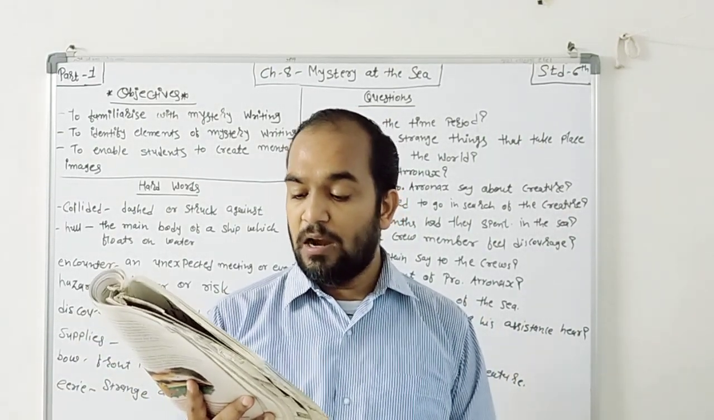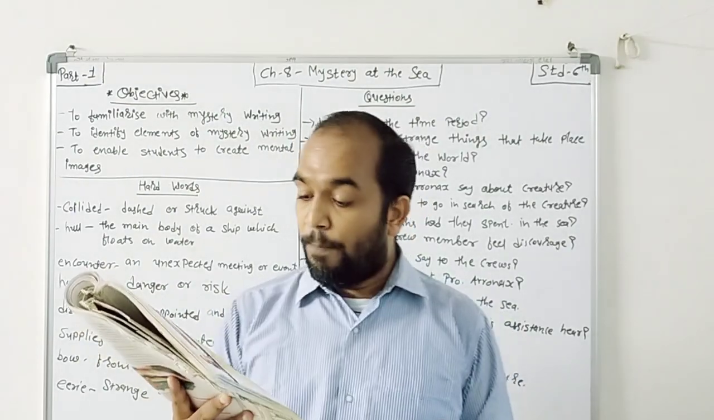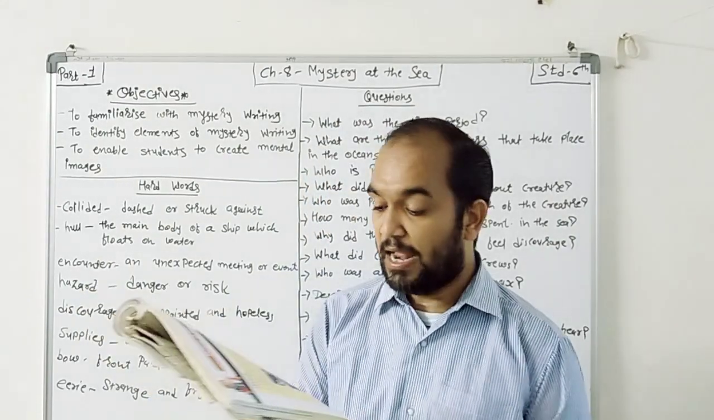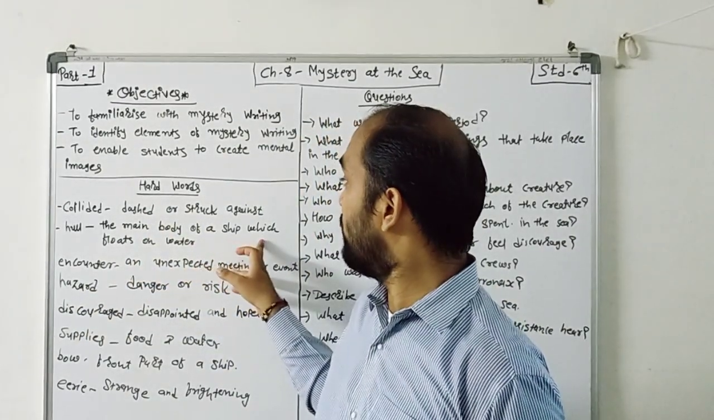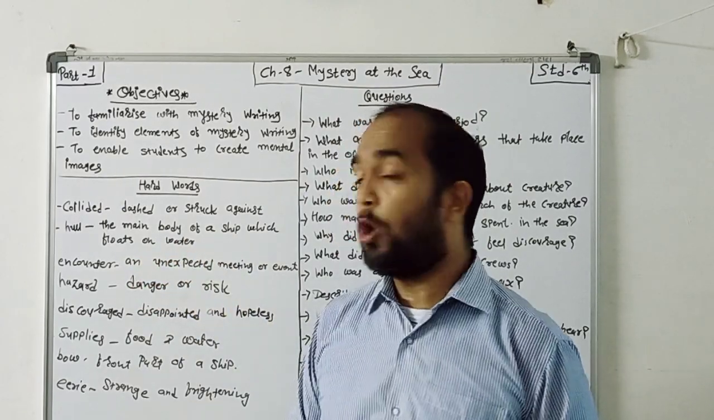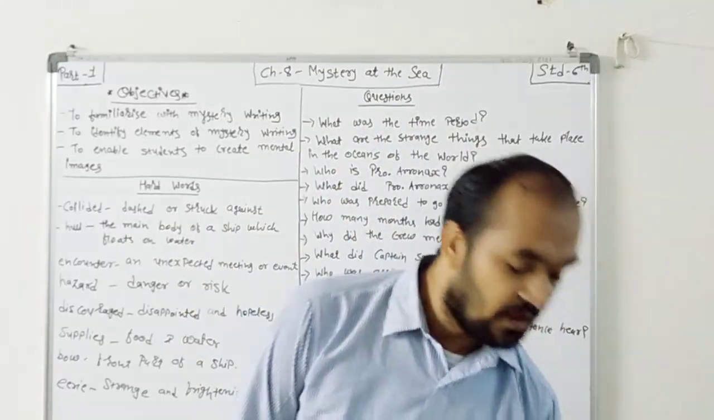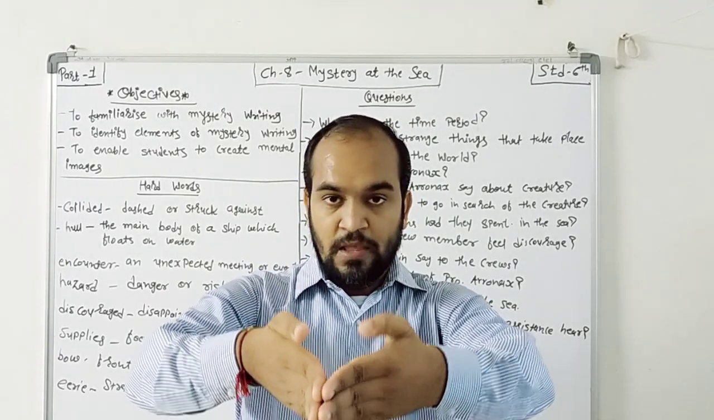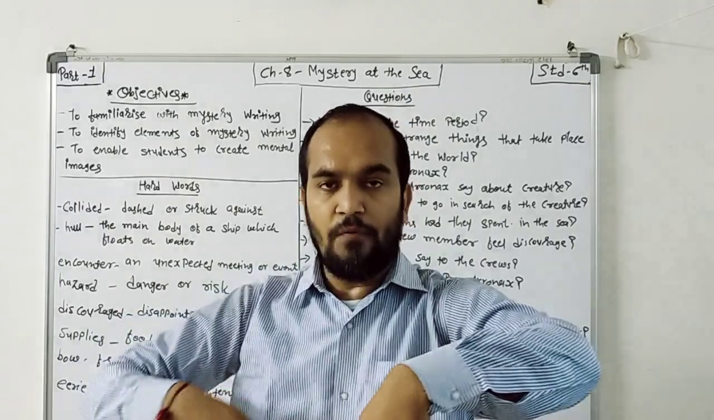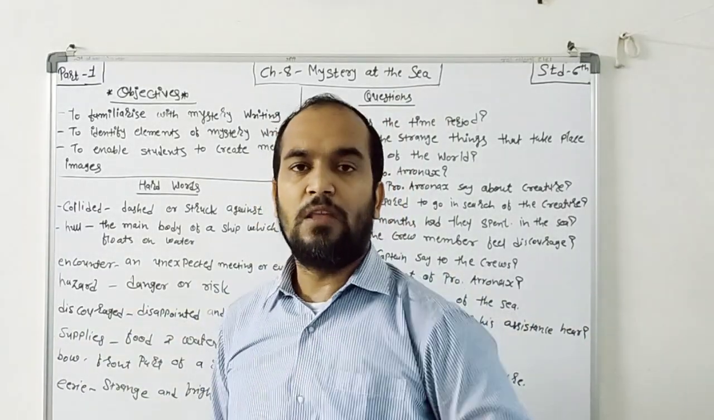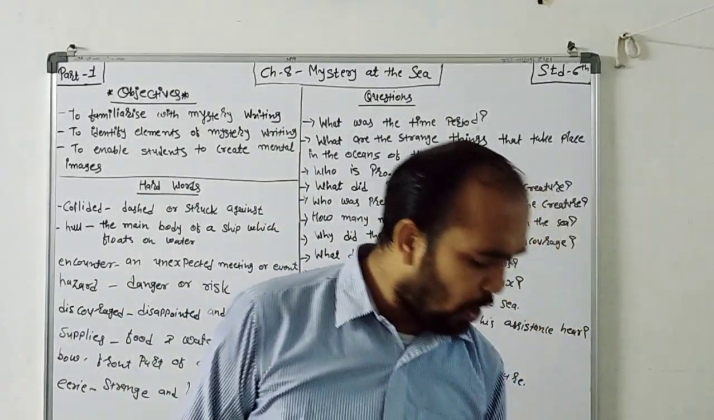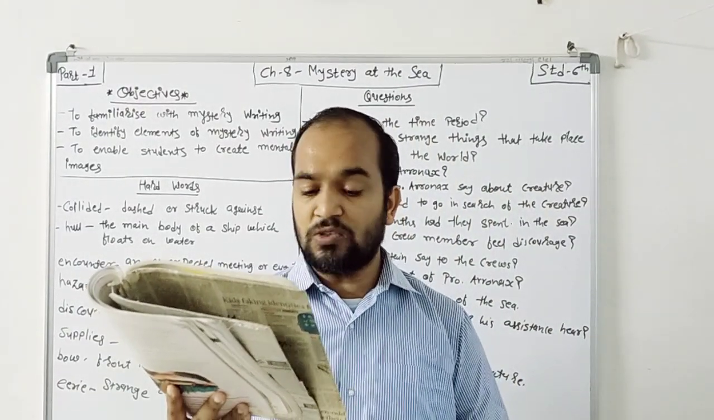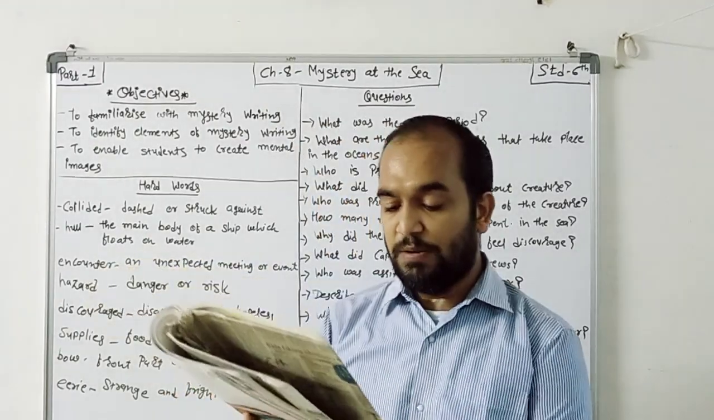One ship even had its iron hull pierced right through in an encounter with the sea monster. See that? Iron hull. Hull means the main body of the ship which floats on water. It means part of the ships, right? It's a triangle shape, and with the help of this part, the ship floats on the water. So it says that one ship even had its iron hull pierced right through in the encounter with this sea monster.